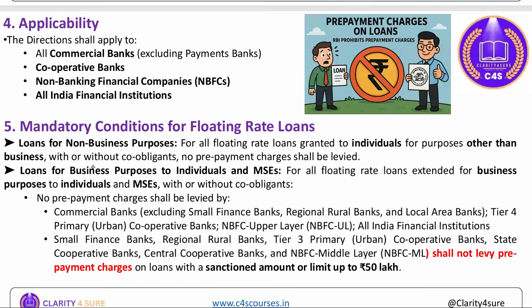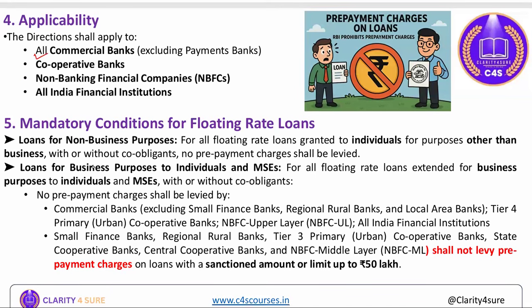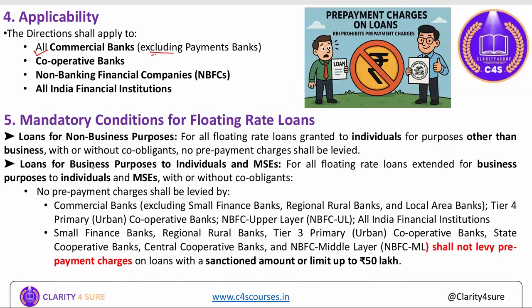To whom is it applicable? It will be applicable to all the commercial banks, excluding the payment banks. This exclusion is always important. So remember: all commercial banks excluding the payment banks, cooperative banks, non-banking financial companies, and all India financial institutions, AIFIs. We have five AIFIs, so it will be applicable on all five AIFIs, NBFCs, cooperative banks, and all the scheduled commercial banks except the payment banks.